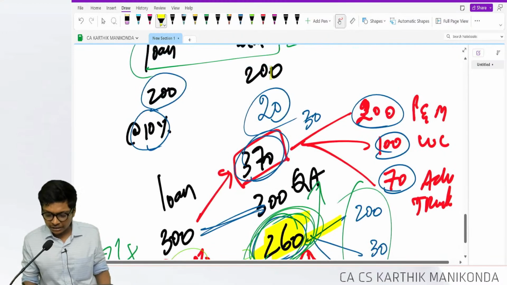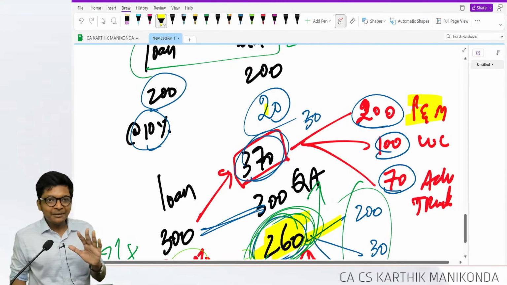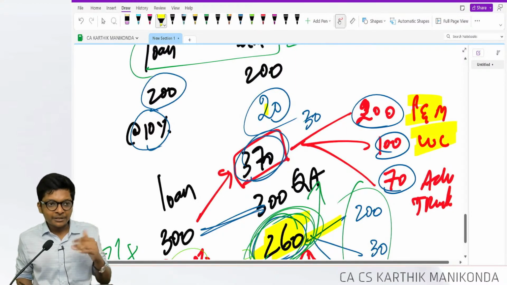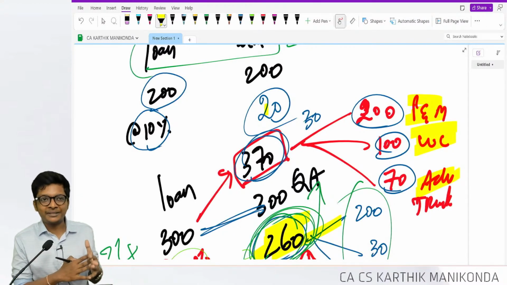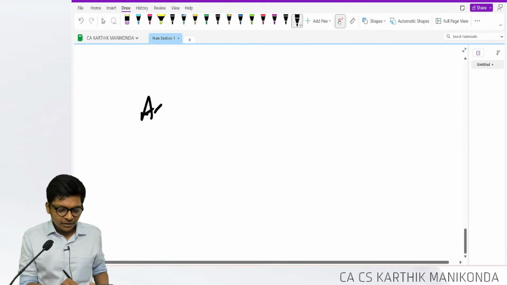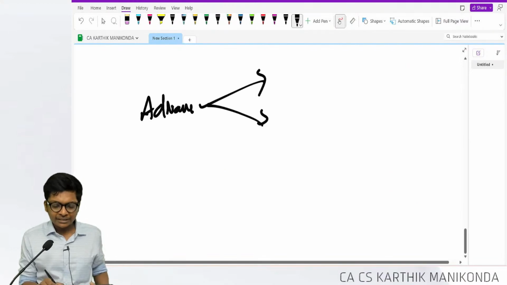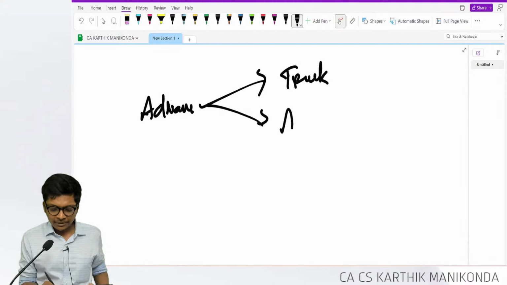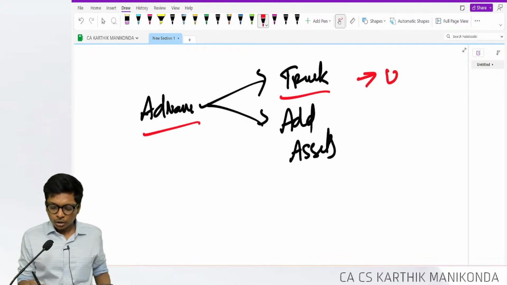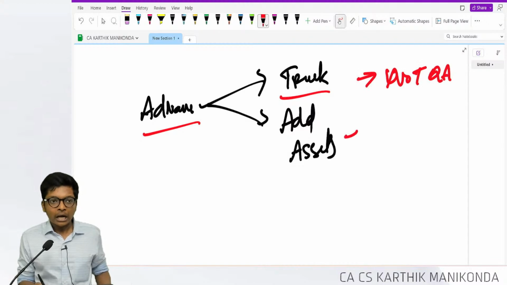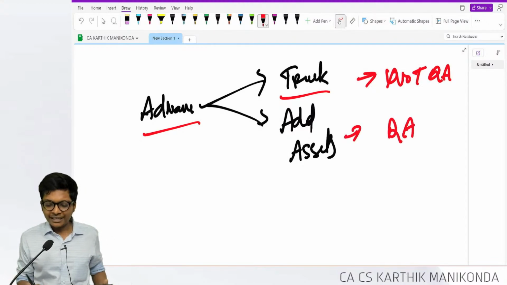Next mistake area or next confusing area for students. Sir, plant and machinery or building I will take as a qualifying asset, sir. Working capital is not a qualifying asset. This advance comes and I am getting confused in the exam. Some sums take advance for purchase of truck as qualifying, some not qualifying. Very simple, guys. When they give the words advance for purchase of, sometimes it will be truck, sometimes it will be additional assets. If you look at this in the study material, advance for purchase of truck, they give it as not a qualifying asset. Advance for purchase of additional assets, they will give it as a qualifying asset.